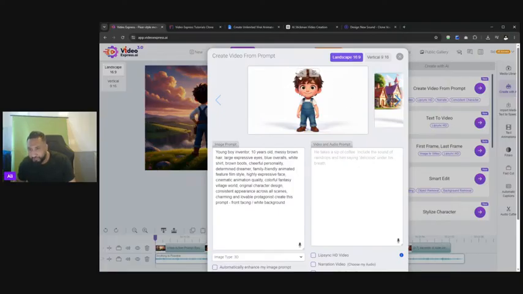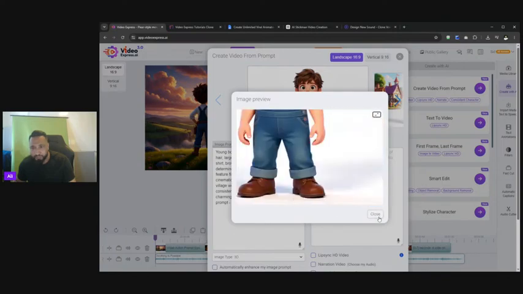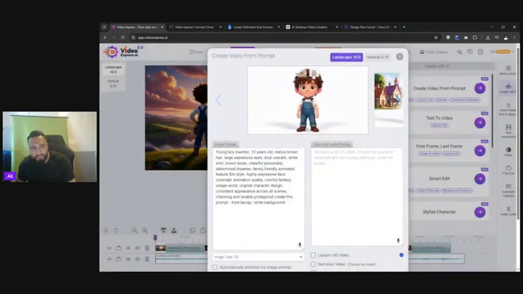Now, once I've got my image, this is a key thing now. Okay, I've got my image. Nice Pixar style image. Everyone following? I want to select this little tab. Can everybody see that? Just above his head, there's going to be two.